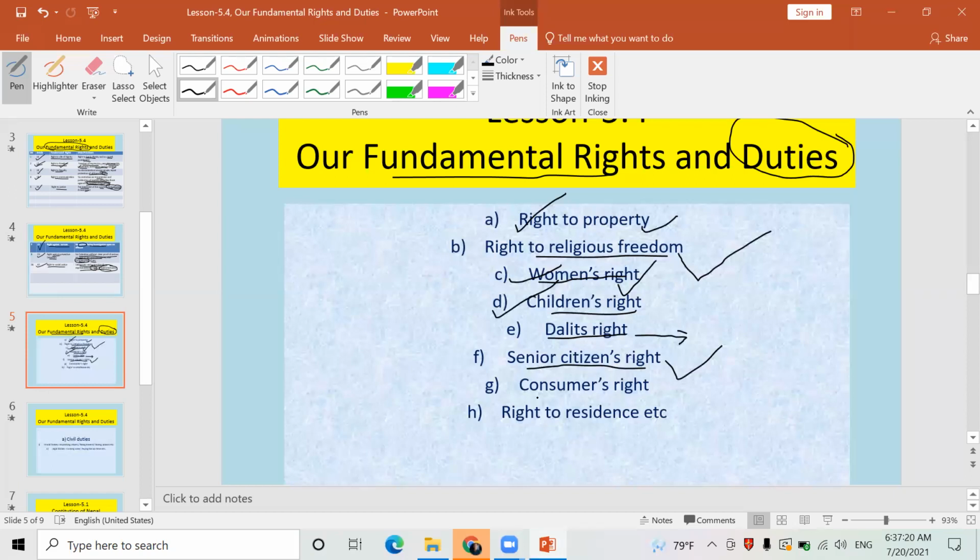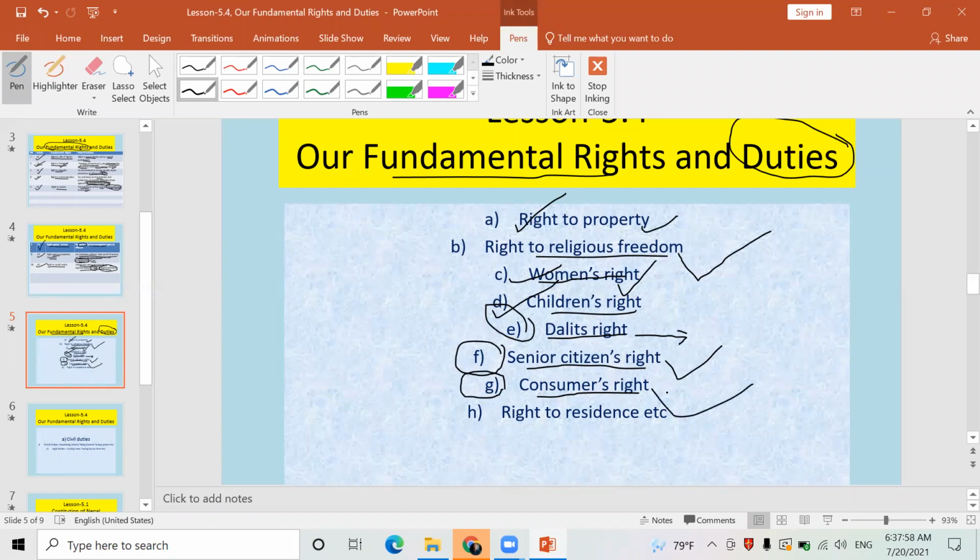Okay, now look here, another fundamental right, consumer rights. This is also a new fundamental right. This is Dalit right. Look here, Dalit rights, new fundamental rights. Senior citizen right is also a new fundamental right guaranteed by the present constitution, this newly introduced constitution. Similarly, consumer rights is also a new fundamental right guaranteed to us. Consumer right, उपभोक्ताको अधिकार. We all are consumers, aren't we? We consume the different products produced by the industries and factories.